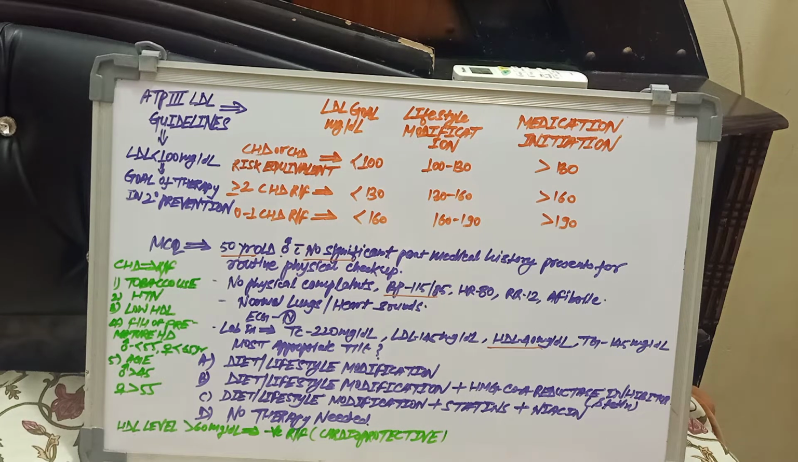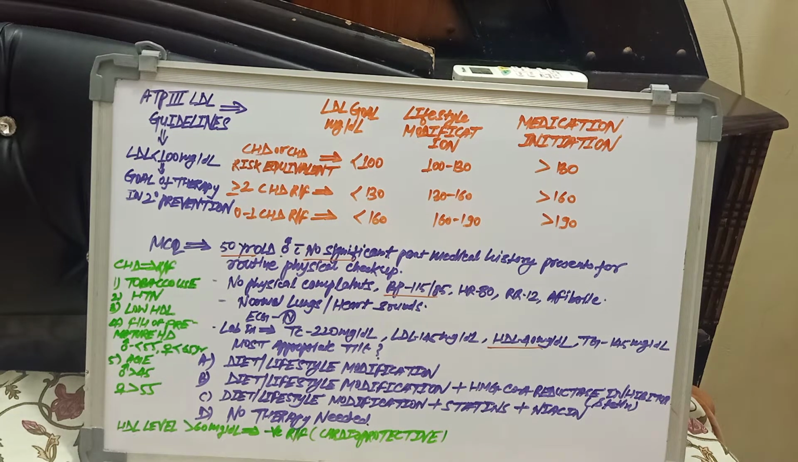On laboratory investigations, the findings are as follows. His total cholesterol level is 220 mg/dL. LDL level is 145 mg/dL. HDL level is 40 mg/dL. Triglyceride level is 145 mg/dL. Considering these factors, which of the following will be the most appropriate treatment for this patient?